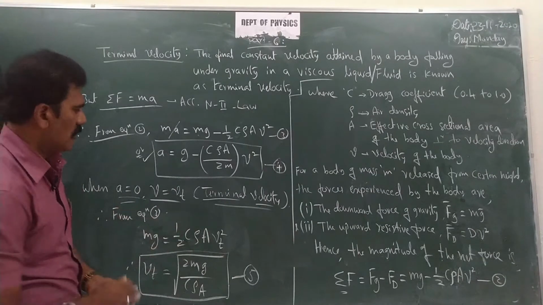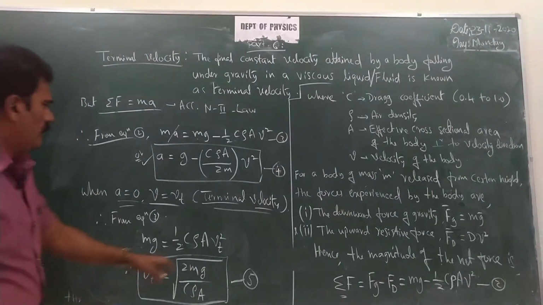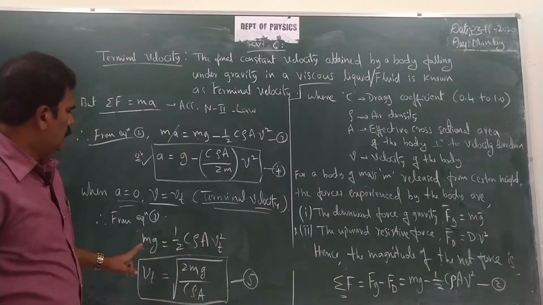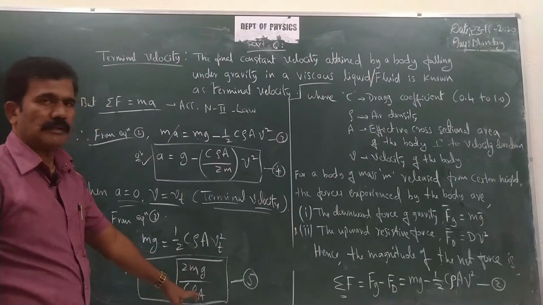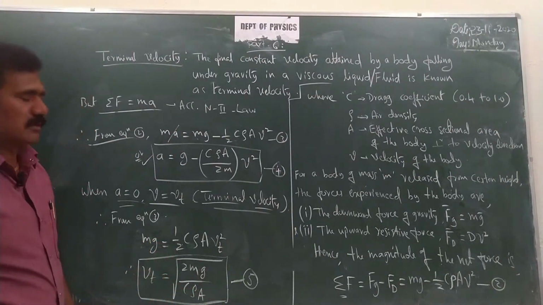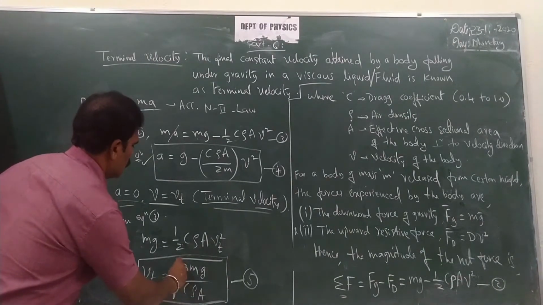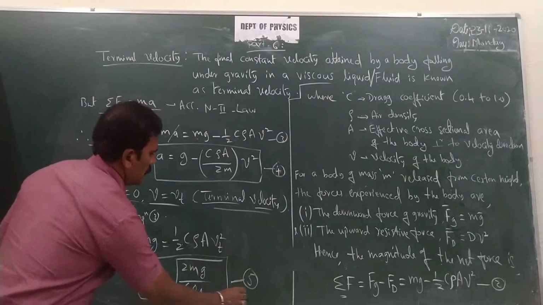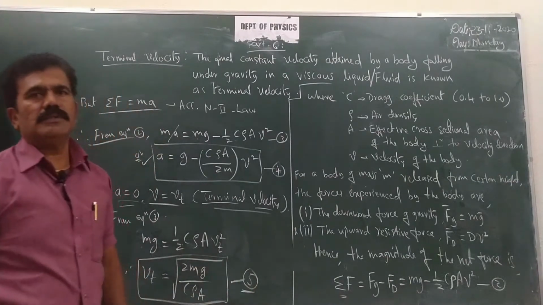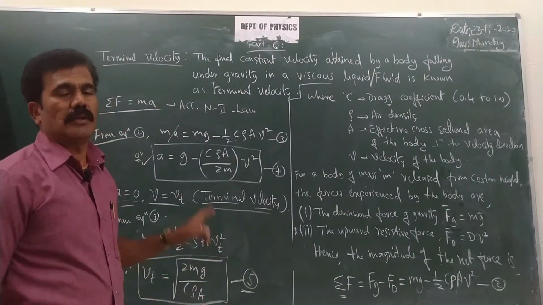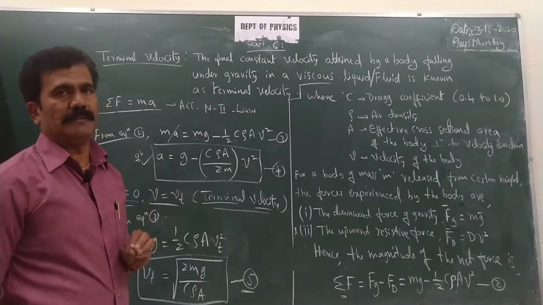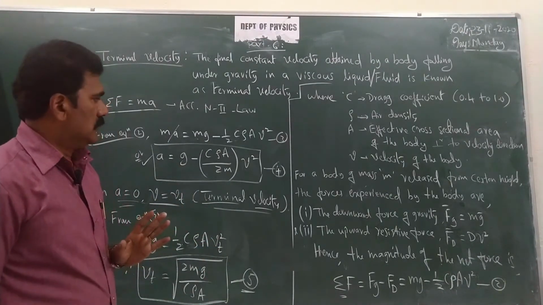By simplifying this equation, Vt square is equal to, by cross multiplication, 2mg divided by C rho A. By taking the square root on both sides, you get the equation for Vt as square root of 2mg by C rho A. Let it be equation 5. So equation 5 is the expression for terminal velocity for a body moving with high speed. Clear?